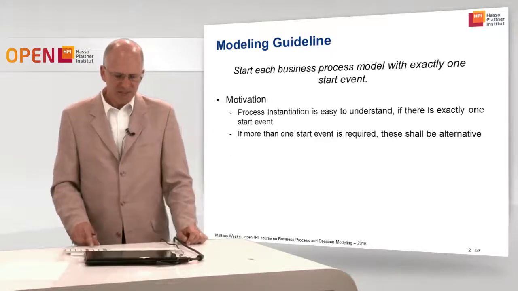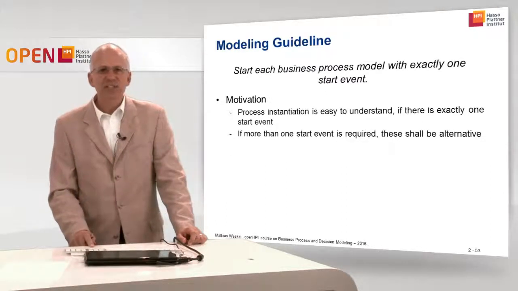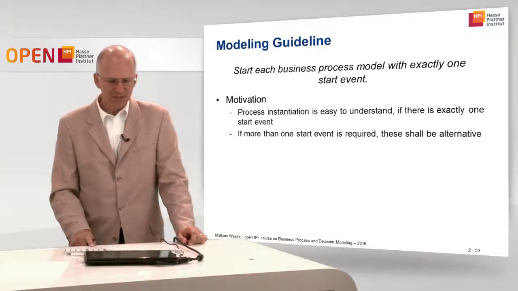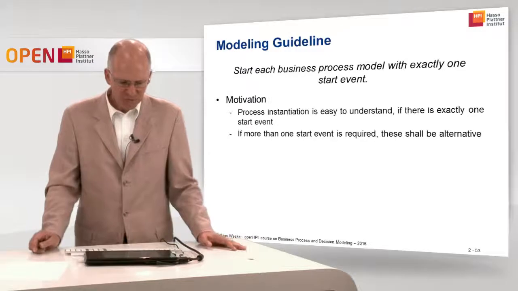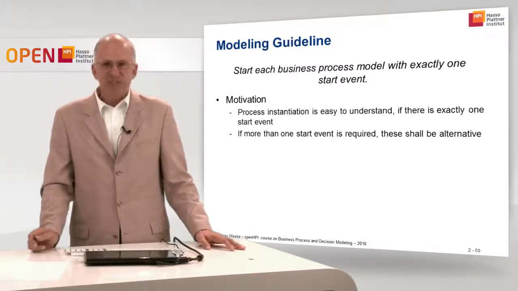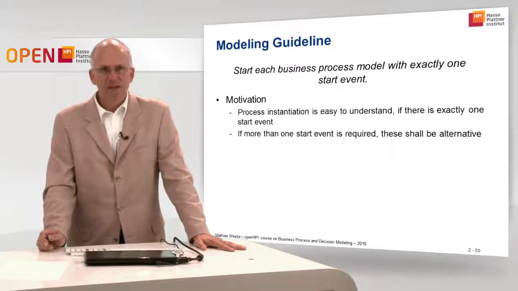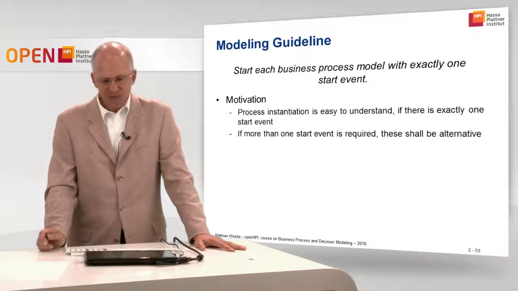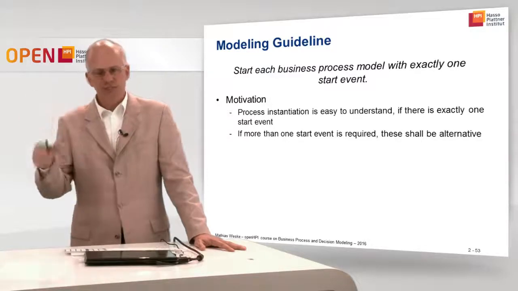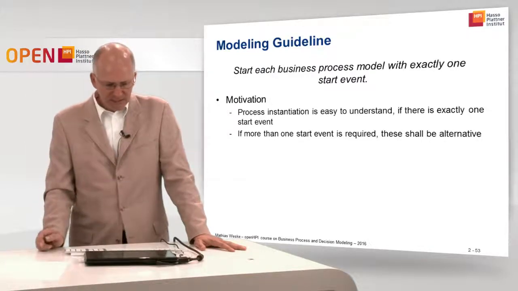There's quite some discussion about a number of start events, a number of end events, and I have a modeling guideline also related to this. Each business process model should have exactly one start event. That makes process instantiation, the question of when a process is created, easy to understand, because once the start event occurs, the process is instantiated.